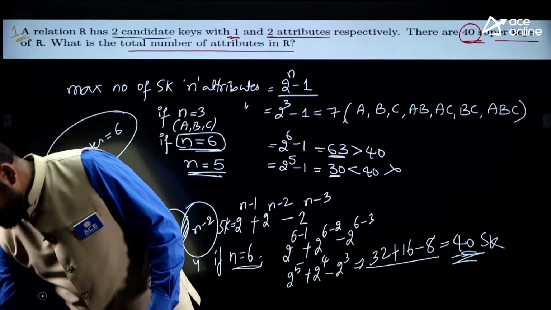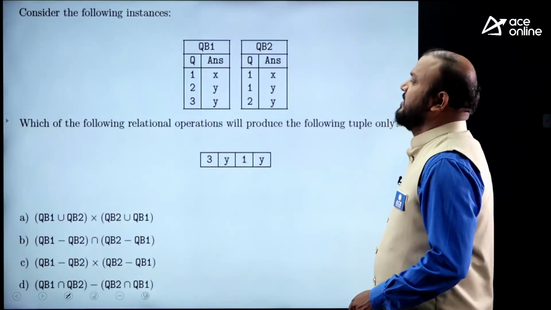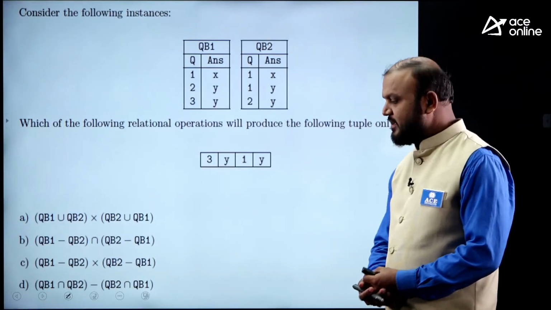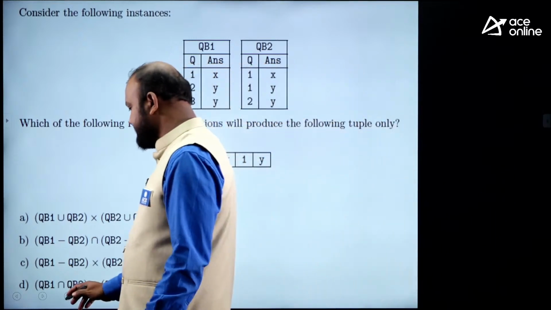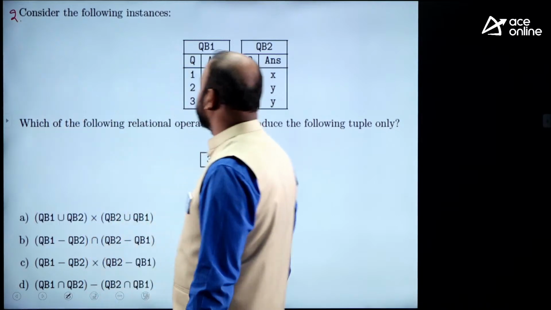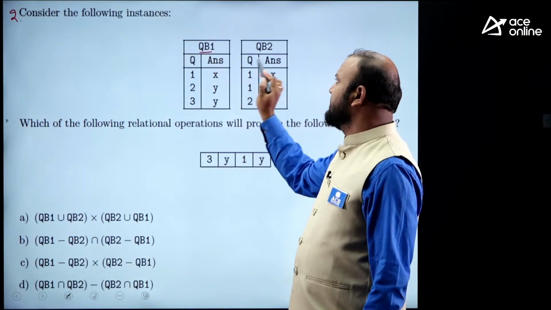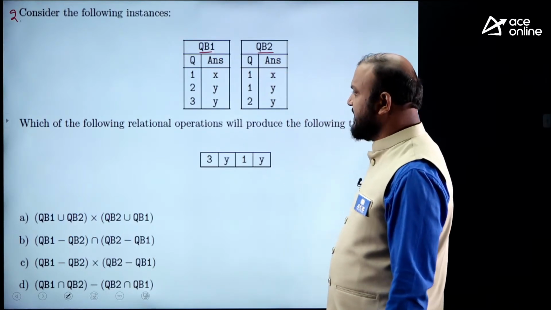I just wanted to give you some different way of asking questions. Have a look at the second question. Consider the following instances, QB1 and QB2, two instances are given.